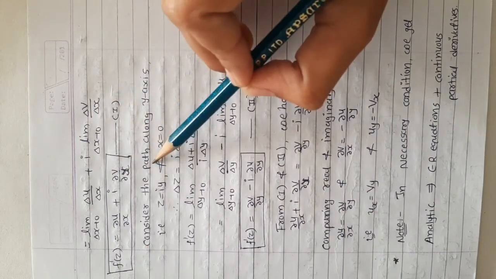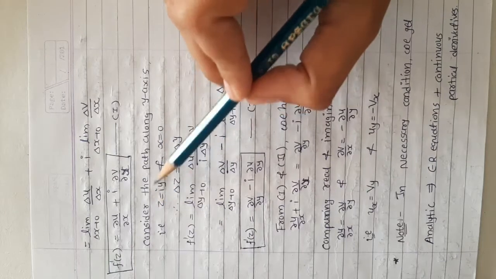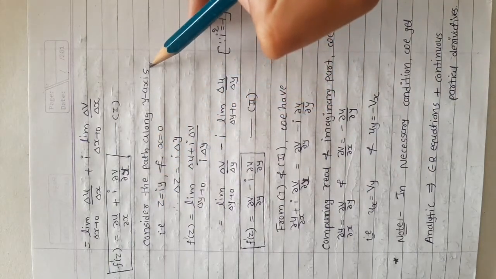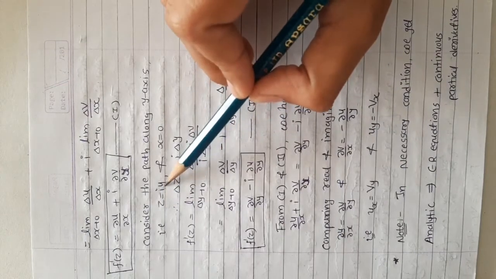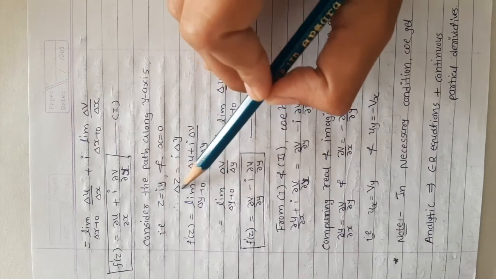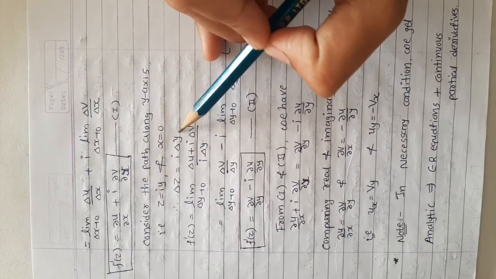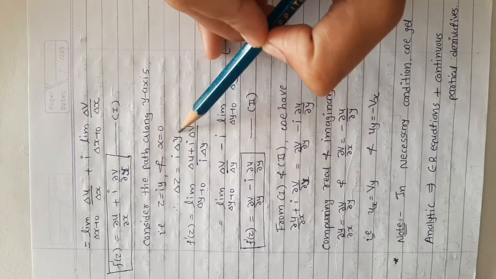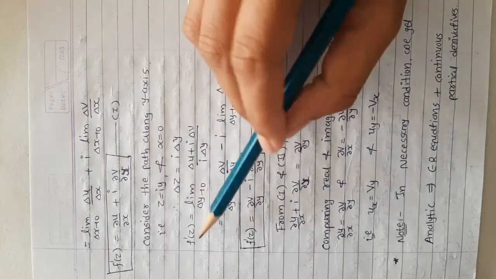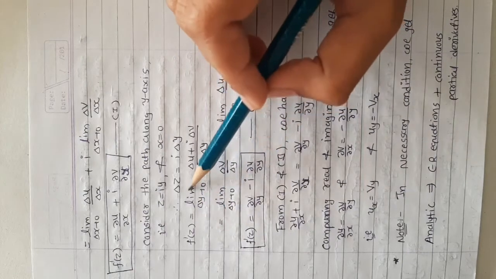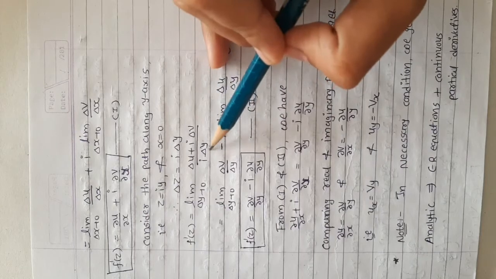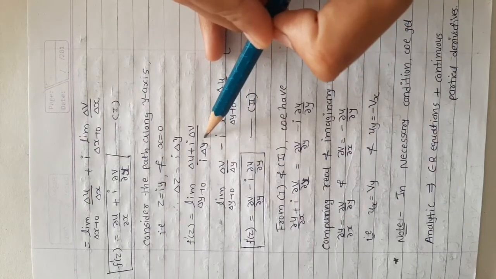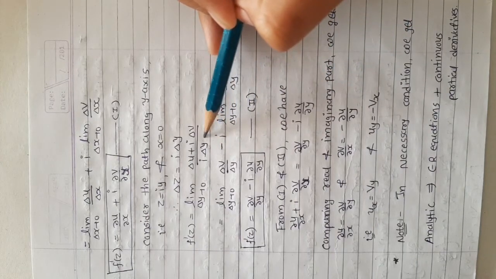Now consider the next path. So consider the path along the y-axis. Along the y-axis we have x equals 0, so z equals iy. So Δz equals iΔy. Now put this value in our equation. So f'(z) equals limit Δy tends to 0, (Δu plus iΔv) upon iΔy. Now again separate the terms and give the limit.